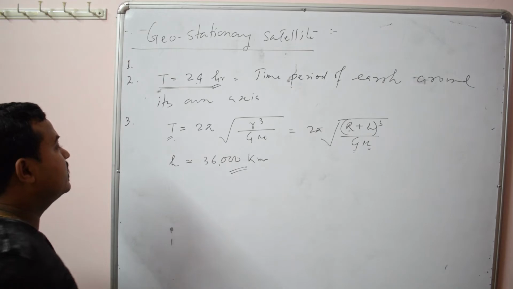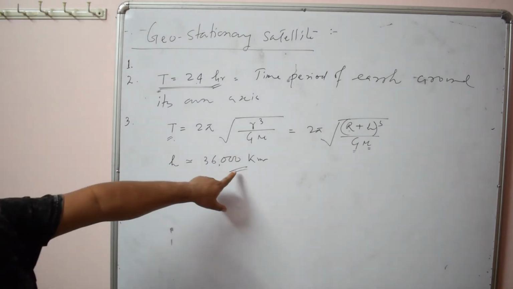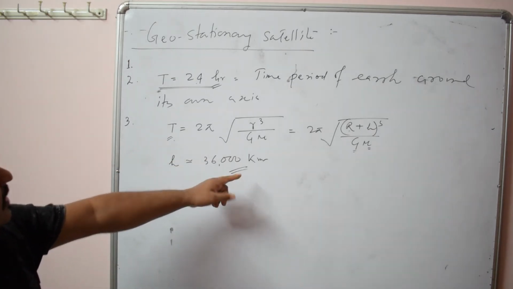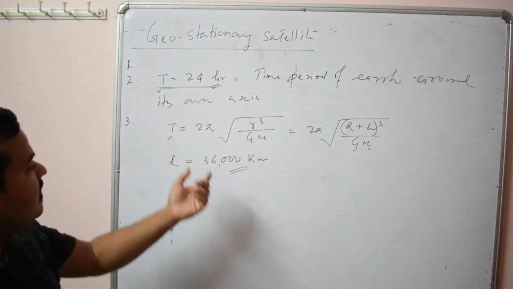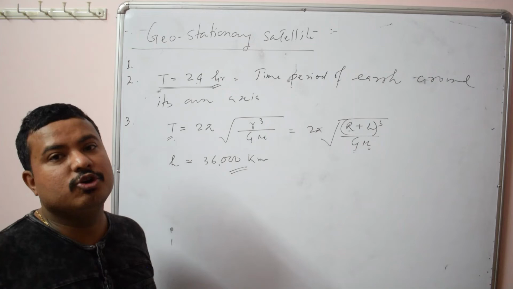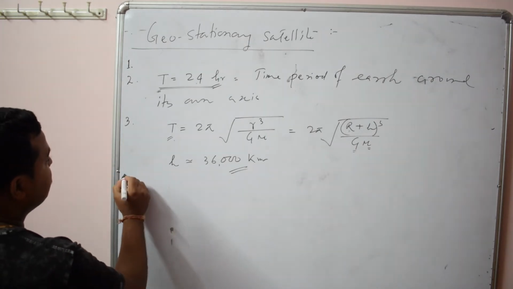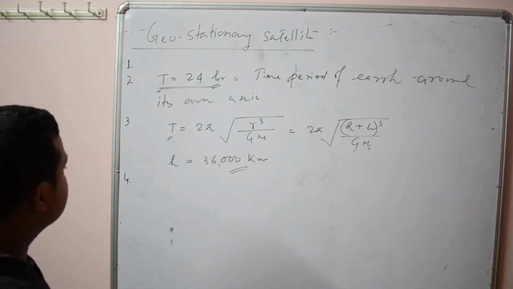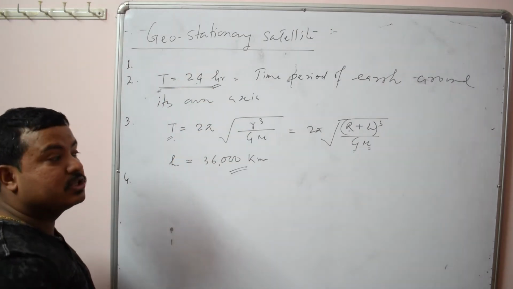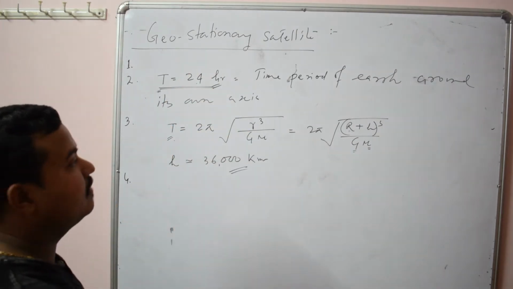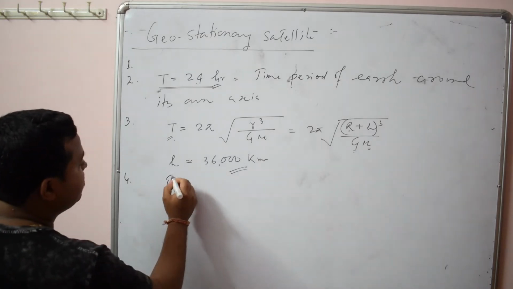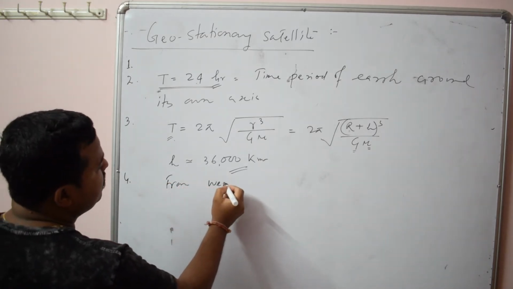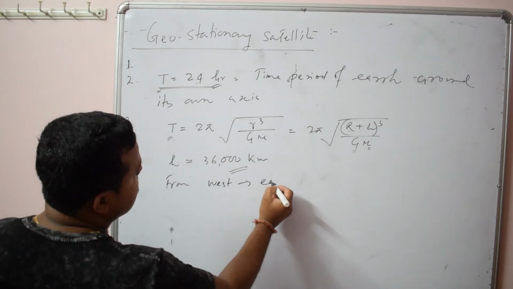So the third condition of a geostationary satellite is that it should be at a fixed height from the earth's surface, that is around 36,000 kilometers. Then, as I already told you, the sense of rotation of the satellite should be the same as the sense of rotation of earth, that is from west to east.